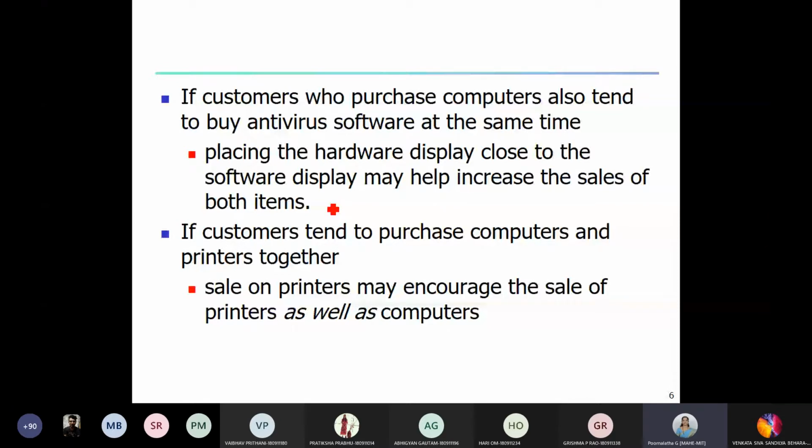Because the moment we see them, we get attracted by looking at the item, or maybe we look at the price or different things. Okay, so naturally, suppose the hardware is available on the ground floor of a super bazaar and the software is available on the fourth floor, people might not be interested to go and look at the fourth floor.